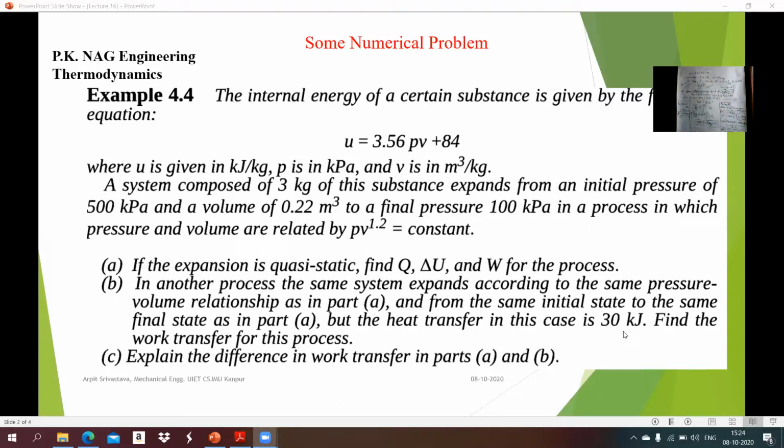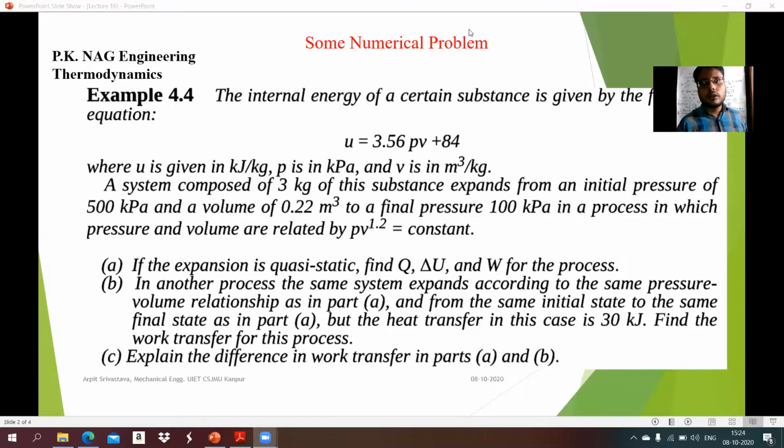So what is the difference between A part and B part? In A part we don't know the value of Q, but in B part the question tells us that the heat transfer in this process is 30 kilojoule. So we have to calculate the work transfer corresponding to heat transfer of 30 kilojoule. This is the difference between A part and B part.